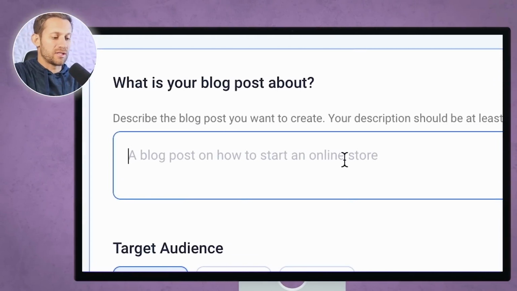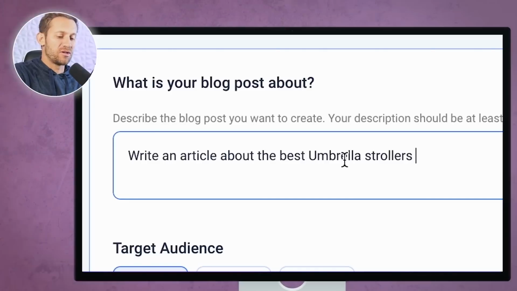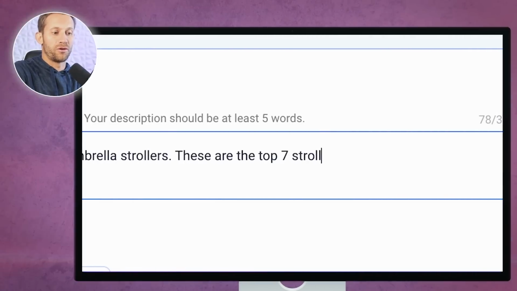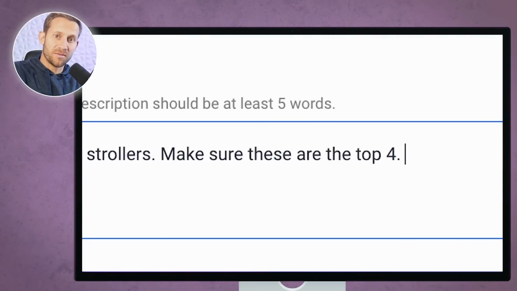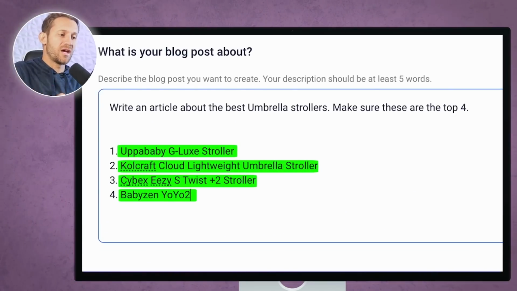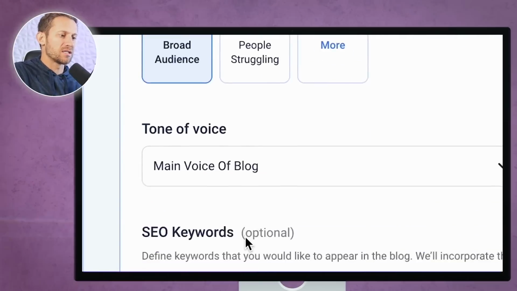Now you could just make an article saying, write an article about the best umbrella strollers, but you don't want AI to be making any opinions here, right? You don't want AI to be making opinions that are false or anything like that. So you're going to want to have done your research, and then you can say, these are the top 7 strollers to use, right? Then I can say something like, make sure that these are the top 4 that you do, and based on the research that I've done, I can establish these top 4 that we want to be written about.